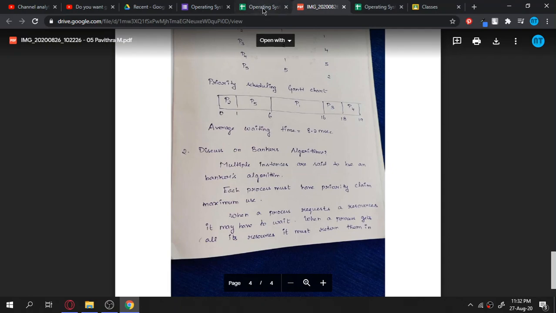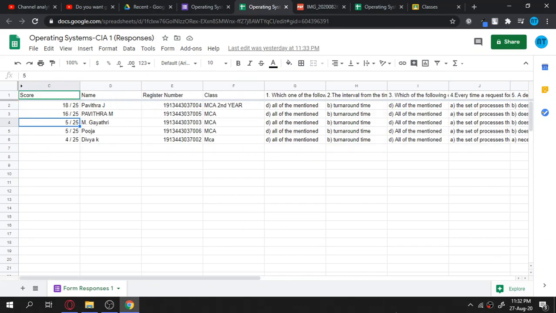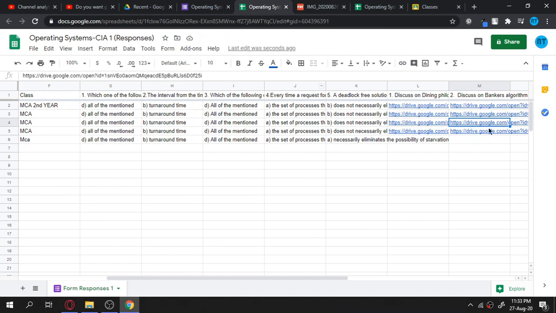She has done well. I have to go to the grade sheet and add the marks for her. Use the left arrow and right arrow keys to go to the correct student, and then I am adding a few marks. I had planned to give 7 marks for the question, so I can give some 12 marks. Then again I go to the second question. This is the way I can grade the question. Just click on the second answer, and again a PDF is there, and we can go through the questions and read out the answer.